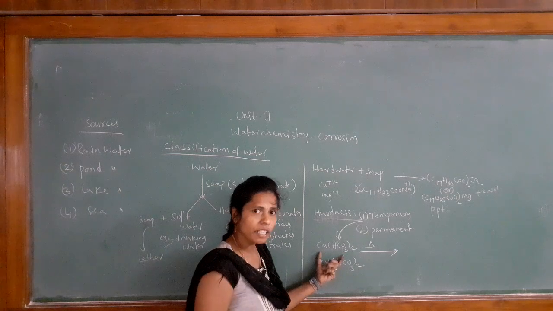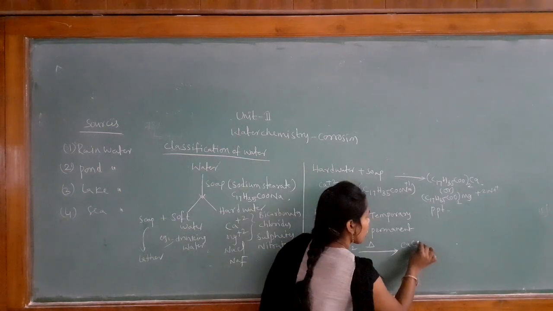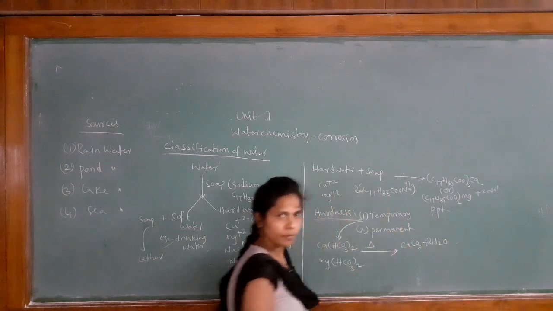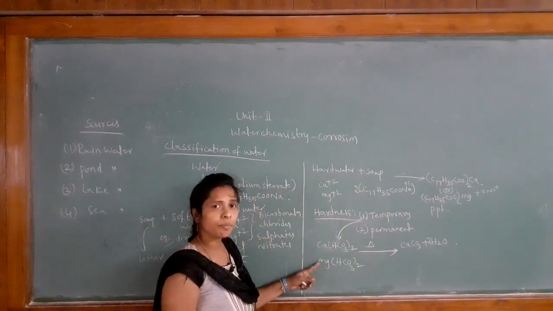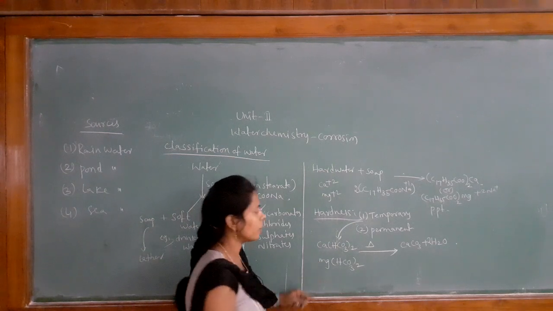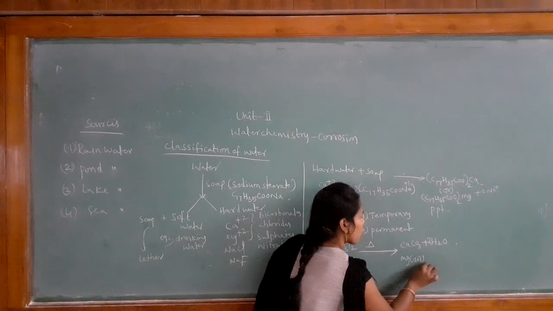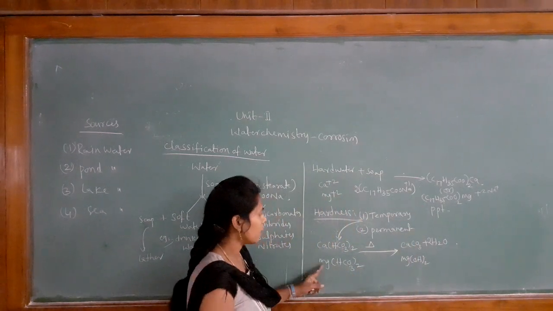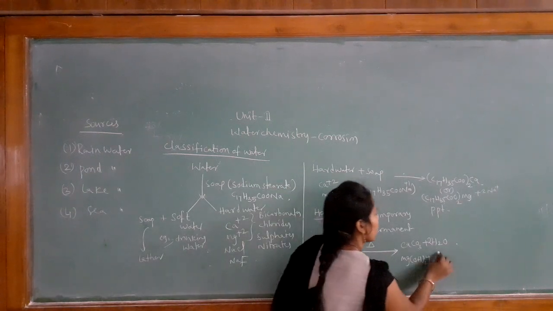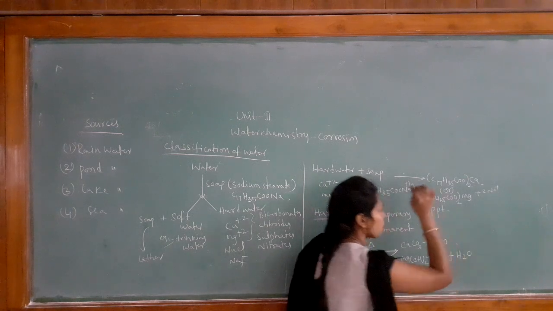When calcium bicarbonate decomposes, it gives calcium carbonate along with a water molecule. But when magnesium bicarbonate decomposes, instead of giving the carbonate, it gives magnesium hydroxide, Mg(OH)2, plus carbon dioxide plus a water molecule.